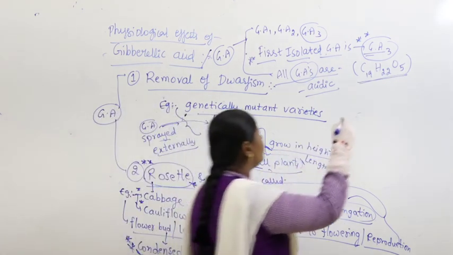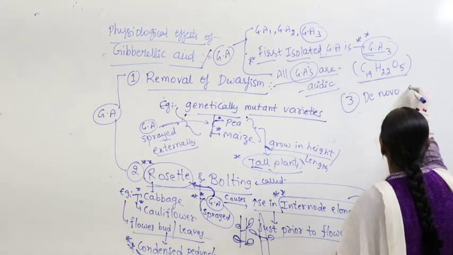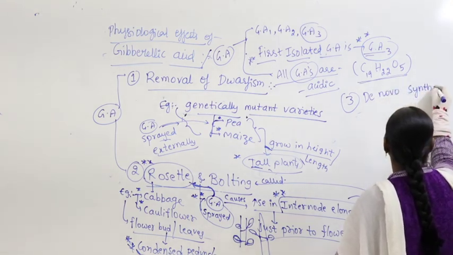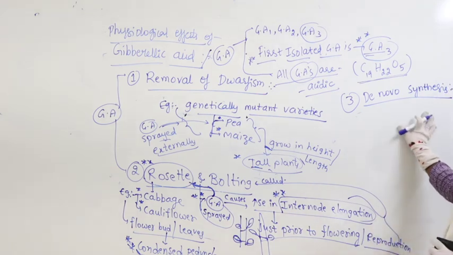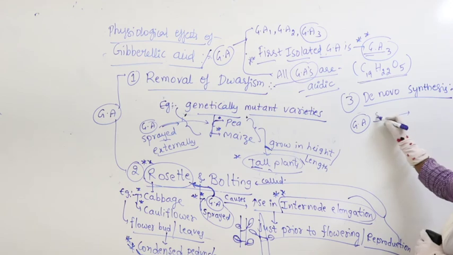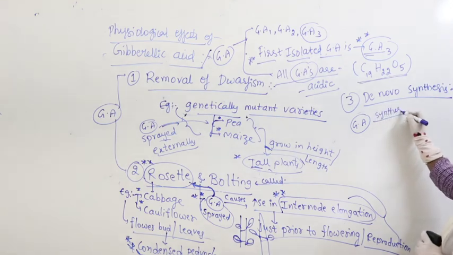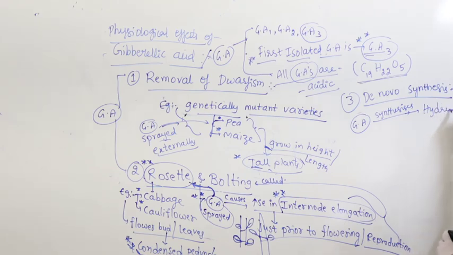Next is de novo synthesis. What is de novo synthesis here? Gibberellic acid synthesizes very important enzymes. What are they?